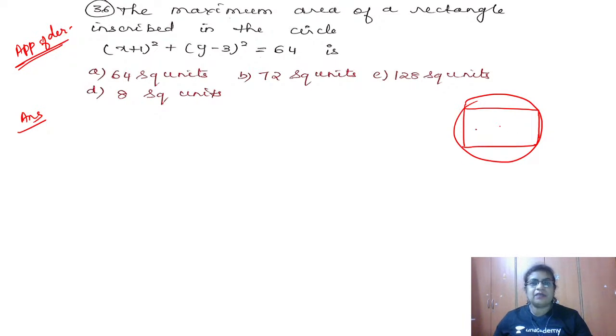All sides become equal, so it becomes a square. So the maximum area inscribed in a circle is the square. That is the standard result we need to understand.